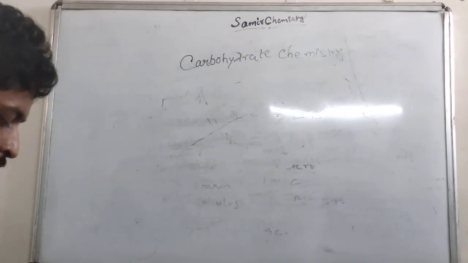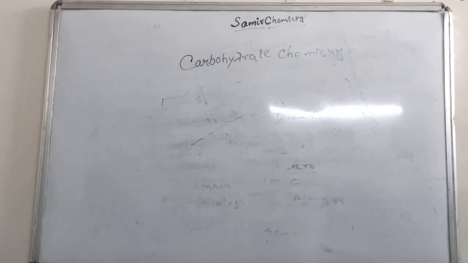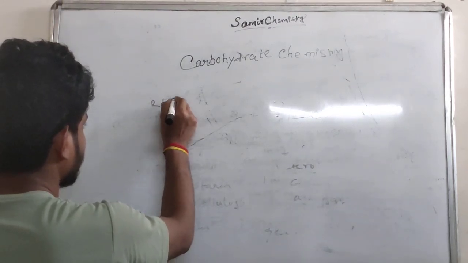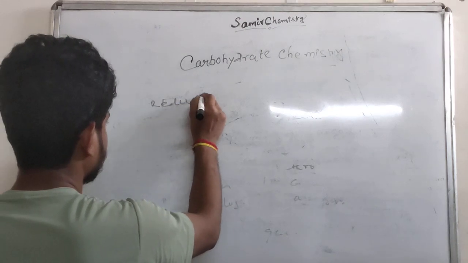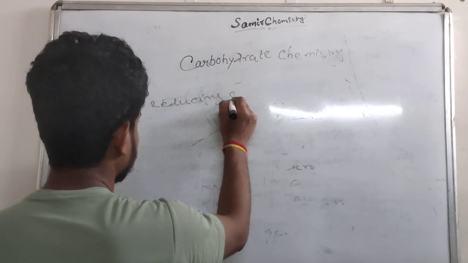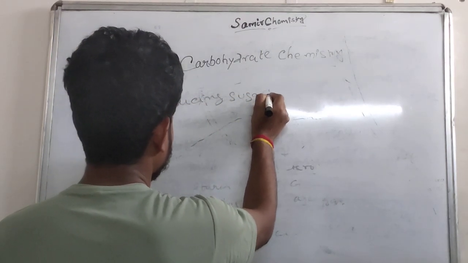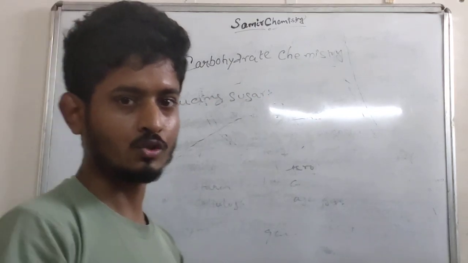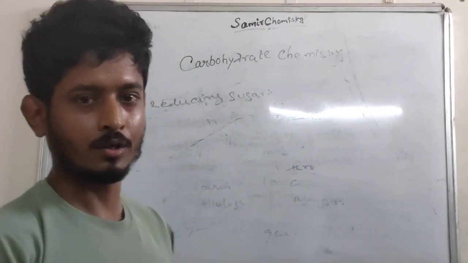Another thing we will discuss today is reducing sugar and non-reducing sugar. So we can classify sugars into 2 types: one is reducing sugar and the other is non-reducing sugar.